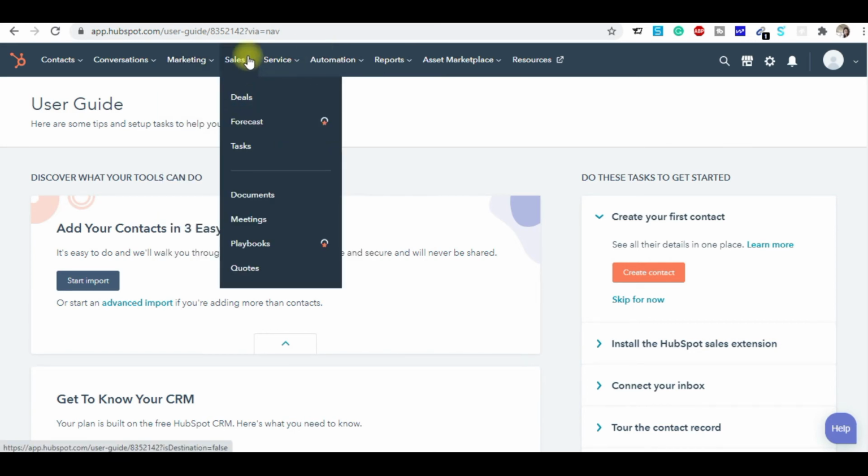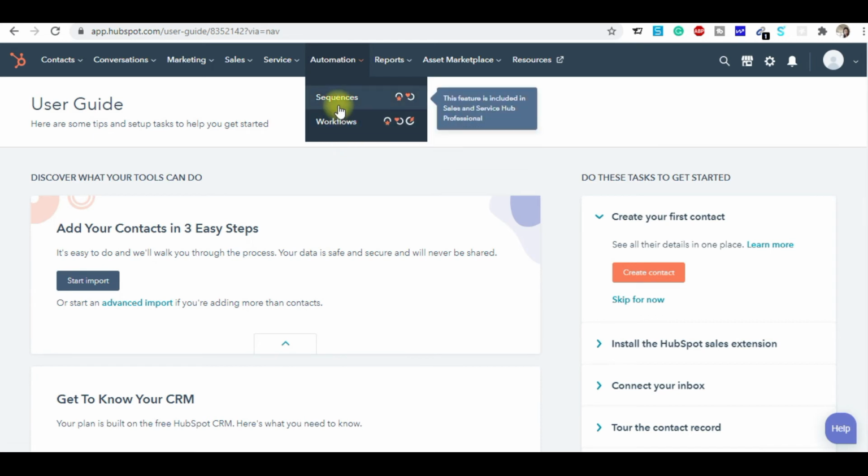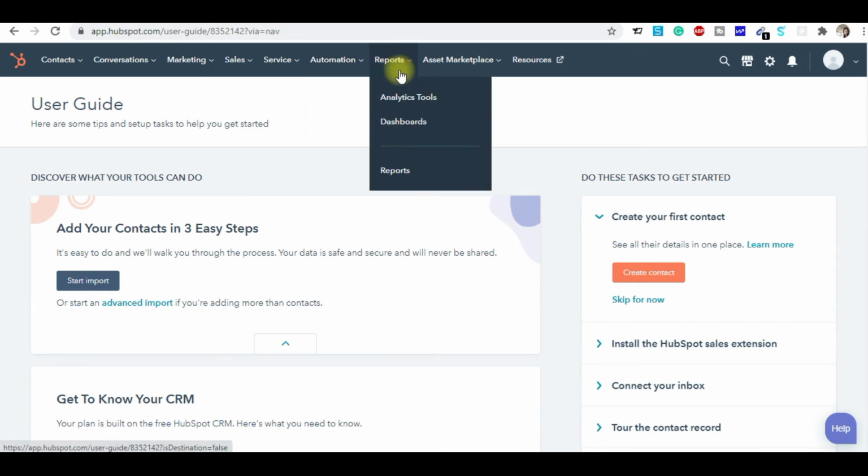Now in sales, you can take care of the deals and the conversation with your client, right? What your conversation is, what your deals have been fixed. You can manage everything via HubSpot. The documentation, the meeting, the quotes. Then the services, the ticket services, the service hub, then the automation, the workflow automation and sequence, and the reporting. You can get all the reporting part here, the analytics tools and the dashboard.